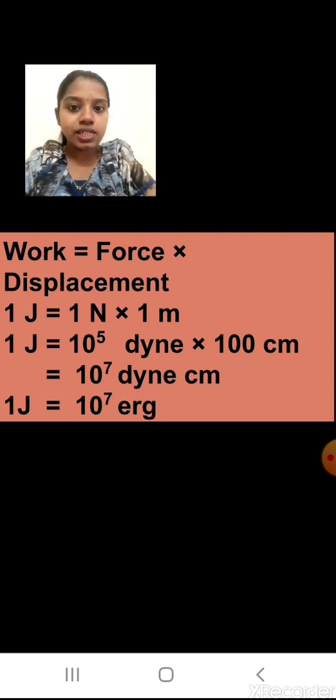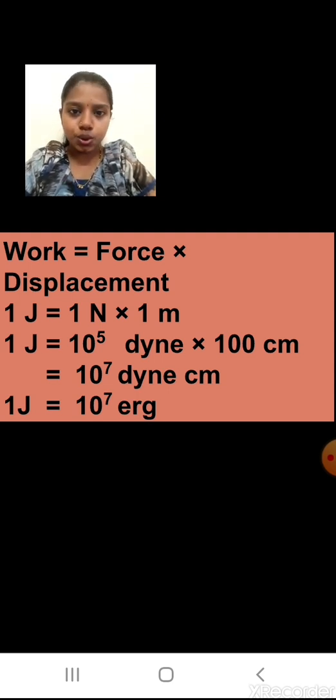Again, work is equal to force multiplied by displacement. 1 joule is equal to 1 Newton multiplied by 1 meter. This was in SI. Now you saw the two relationships before: 1 Newton is 10 raised to 5 dyne. So I have substituted that, multiplied by 1 meter, which is how much centimeter? 100.